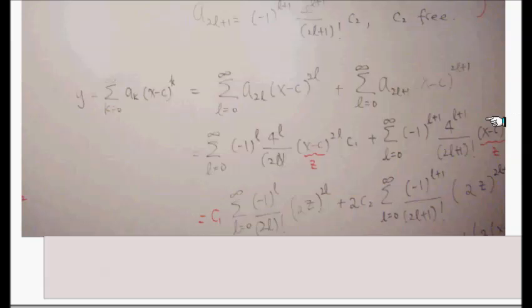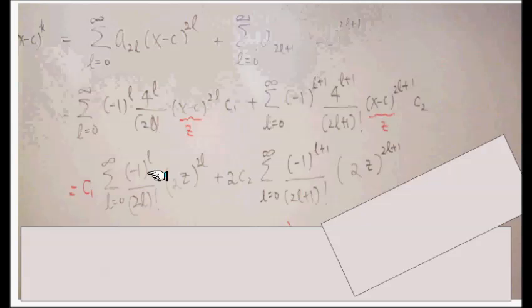Sorry about this part not showing. This is L plus 1. Then we have this Z to the 2L plus 1. We have 4 to the L plus 1. So if you have 2 in there, it's going to give you 4 to the L, but the plus 1 only gives you 2. But we have a full copy of 4 in here, so it's missing one copy of 2. Since that's a constant, I put it outside. So this one is 2L plus 1 power, and this one is 2L power. Look like that. Everything is shown correctly in this slide, so I pulled it up and shown it here.